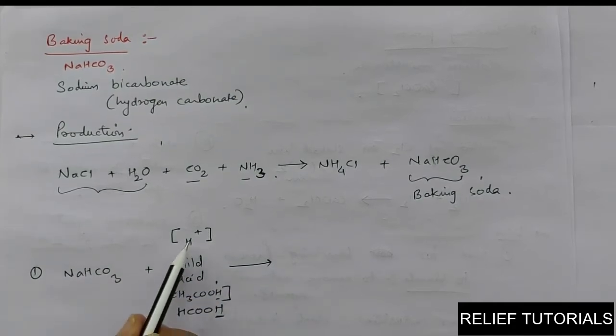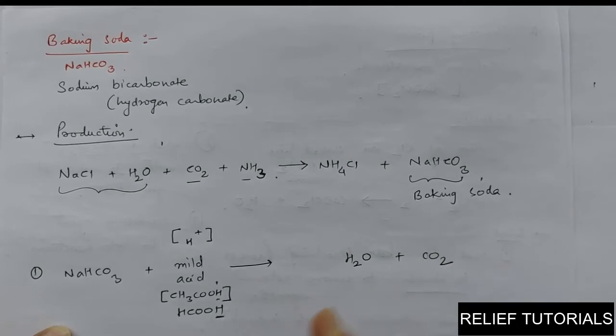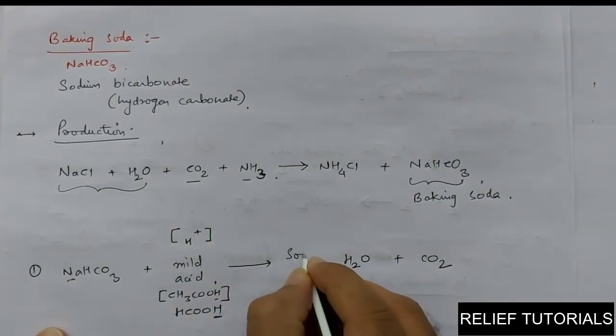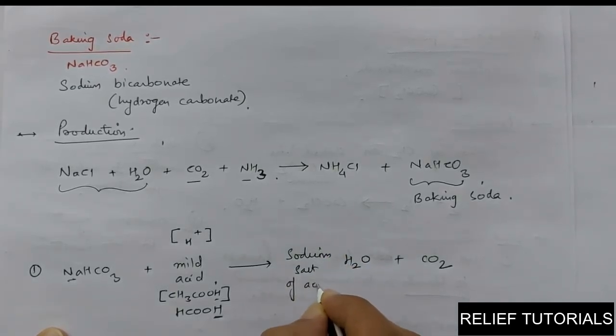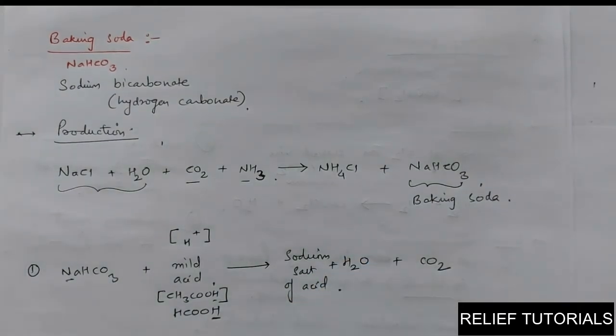These H plus ions react with the bicarbonate and form water, carbon dioxide and a salt. That salt is a sodium salt of the acid, and this sodium salt of acid is the baking powder.